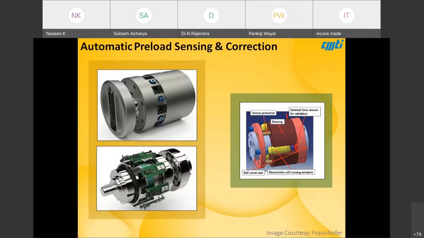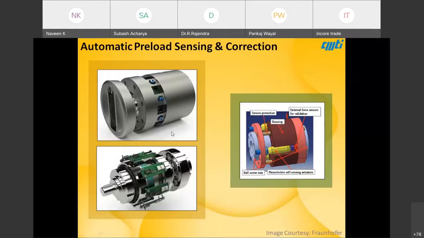In the earlier slide, I told about monitoring it, but there are also systems in research where actual preload sensing and actuation are being considered through smart materials.